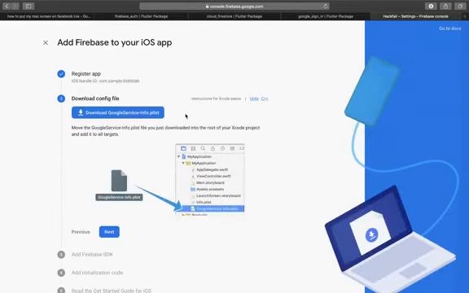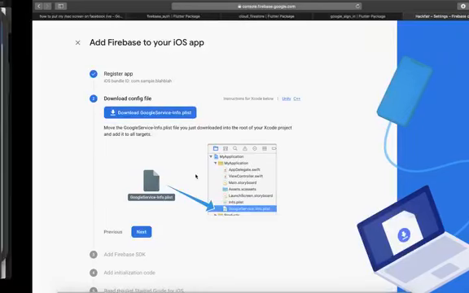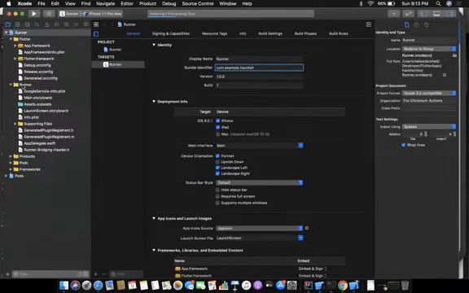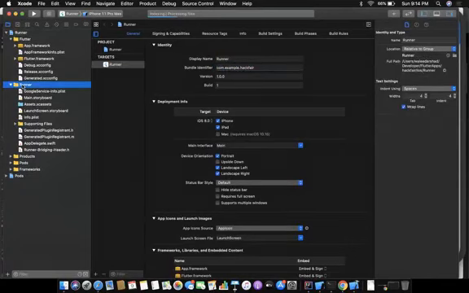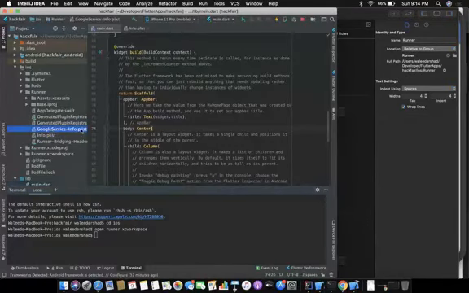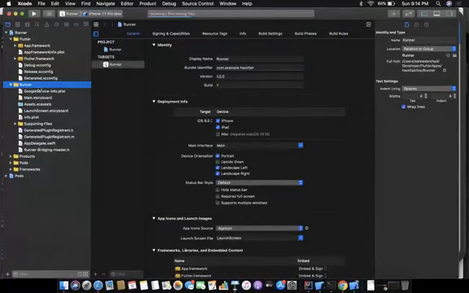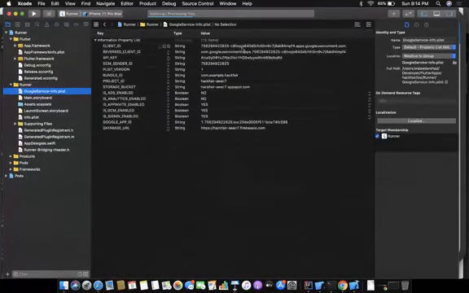It will ask you to download this GoogleService-Info file. When you download it, you have to put it in the Runner folder. It's better that you open Xcode and then put it here. You can put it through your IDE as well, but sometimes when you put it from the IDE, it creates a little bit of a problem while running. So, on the safe side, I just open Xcode and put it here. It has all the keys related to Firebase.